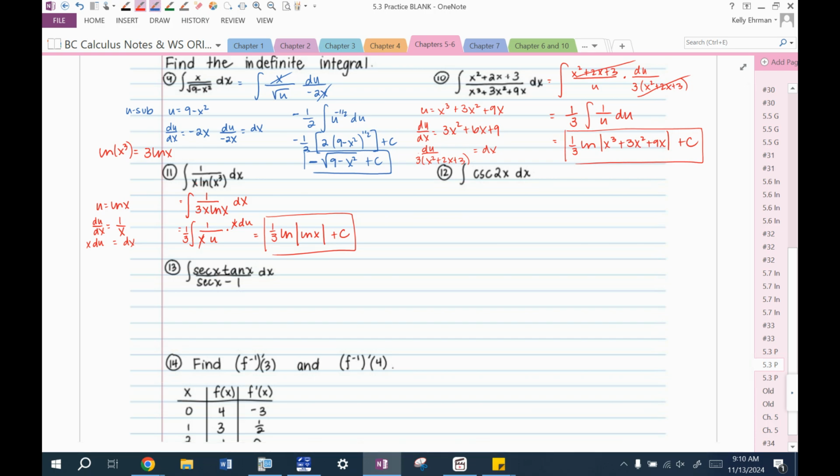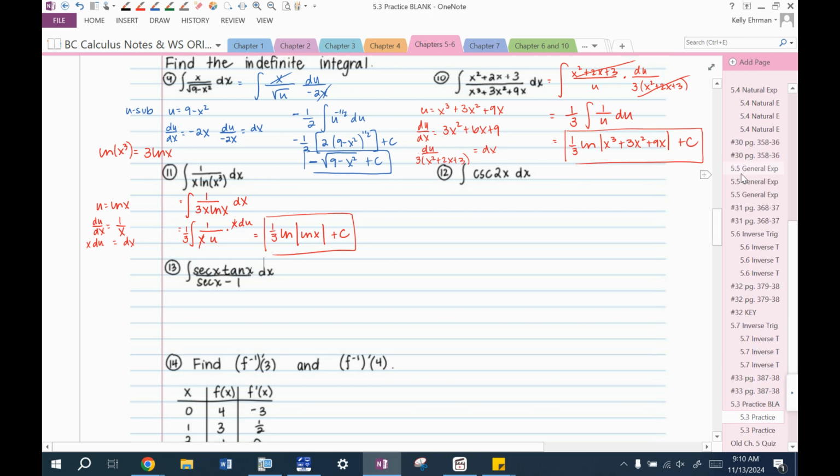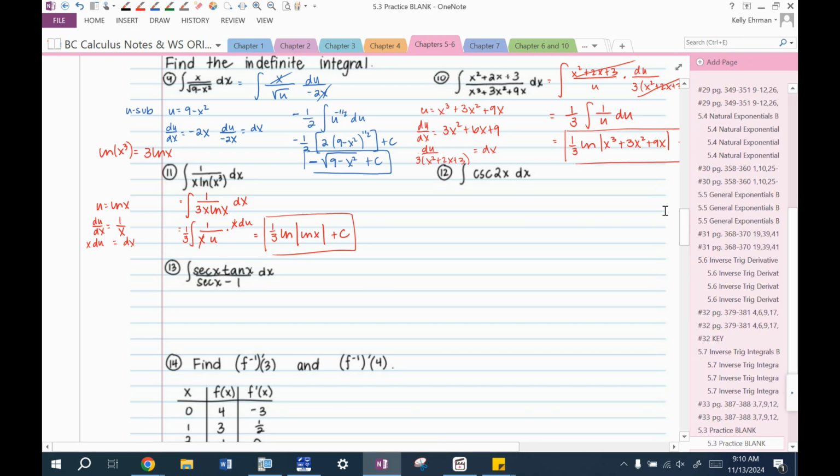All right, what about cosecant? The integral of cosecant. Oh, now see, I said that I wouldn't give you these. We definitely don't have the integral of cosecant on our test because this is one that I said, even I don't have it memorized. So I need to go back and look at what this even is. Because you can make it 1 over sine of 2x, and that's not a nice, easy u-sub to make. You have to really manipulate it with trig identities to get this to something you can u-sub.